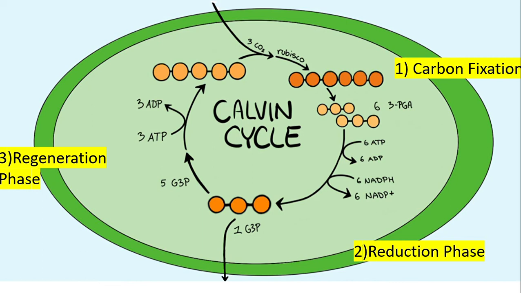So the whole benefit of this is that 1 G3P slips away every time. And since we create 3 RuBP in the regeneration phase, and we use 3 RuBP in the carbon fixation phase, we can just keep the cycle going on for a very long time. And as long as 1 G3P slips away every time, we can use that 1 G3P to make things for the plant. And that's where you see things like growth. And that is basically the Calvin cycle right there.